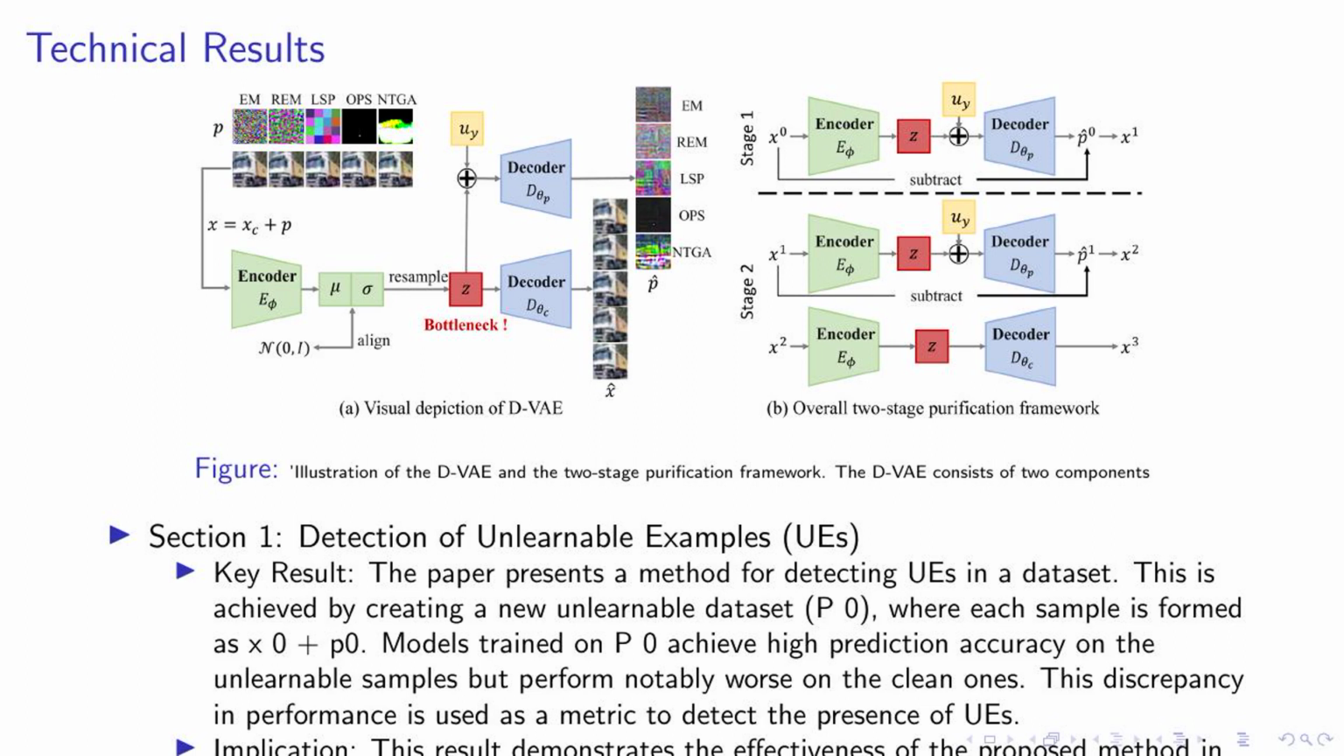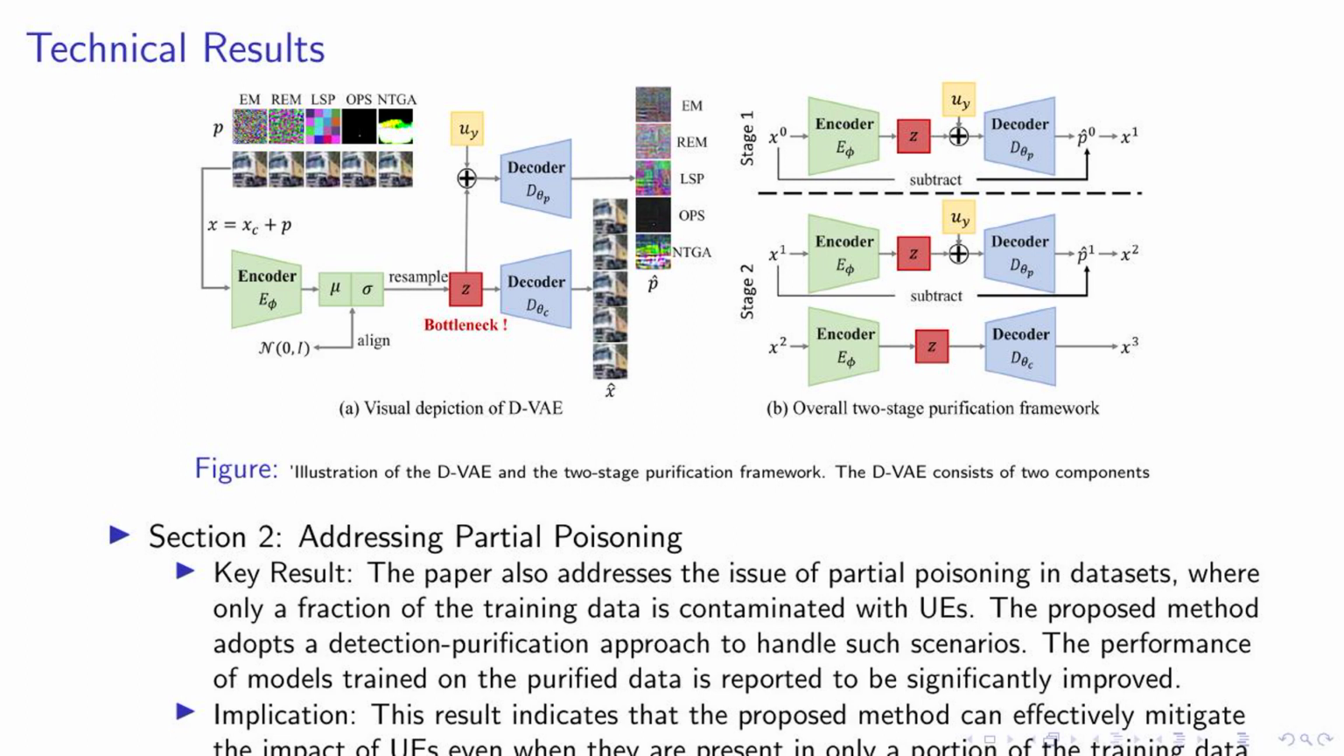Moving on to our technical results, let's delve into how we address partial poisoning. As you can see in the figure, our two-stage purification framework is illustrated, which is a key component of our D-VAE model. Now, partial poisoning is a scenario where only a fraction of the training data is contaminated with VAEs. In such cases, our method adopts a detection purification approach. The performance of models trained on this purified data shows significant improvement.